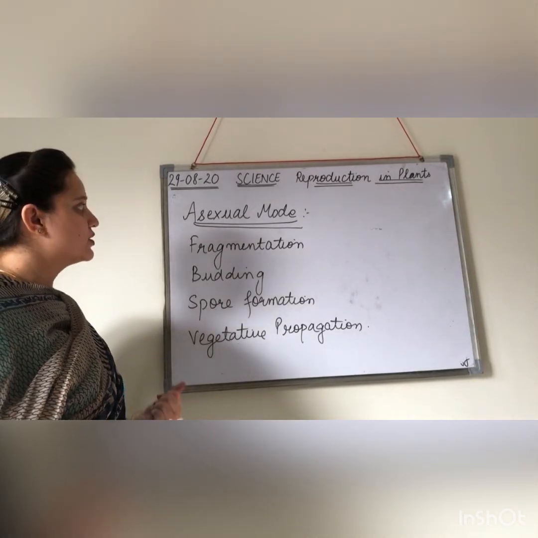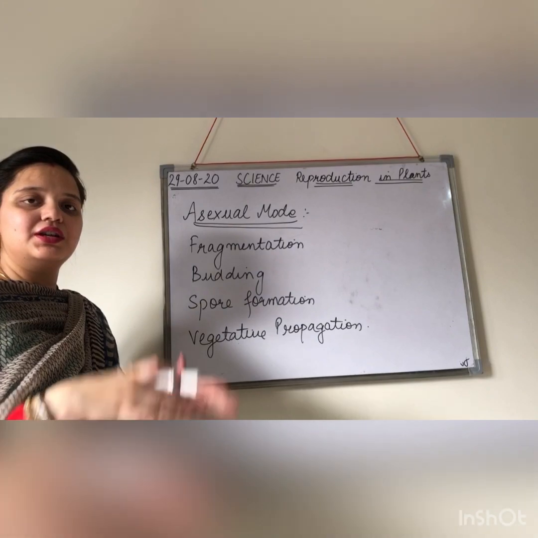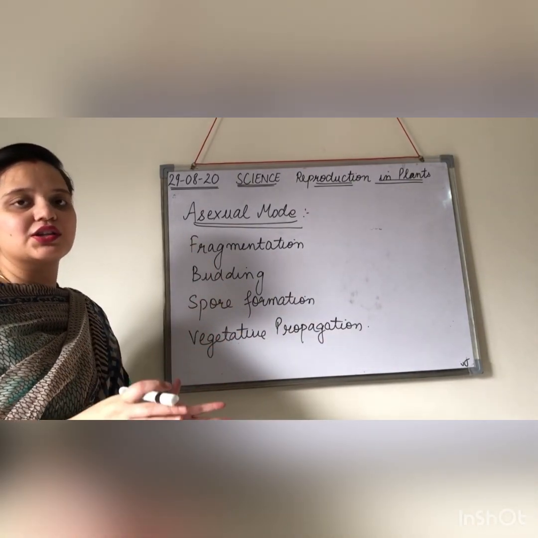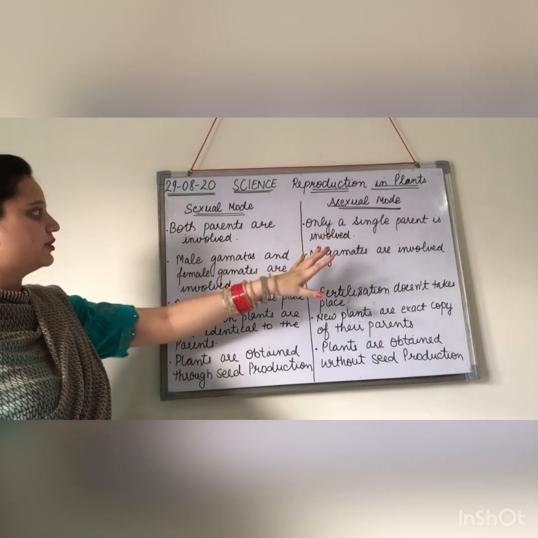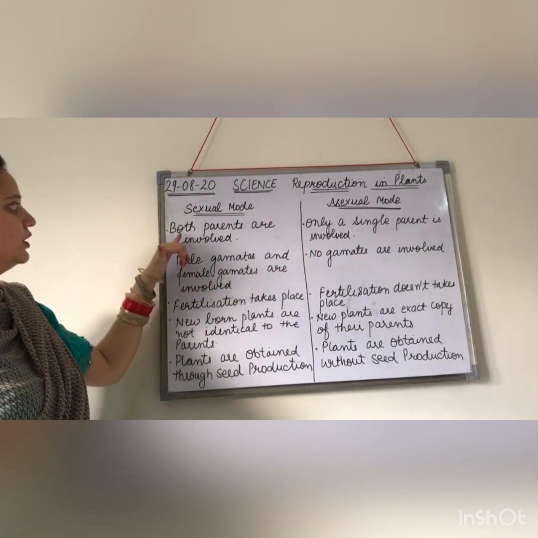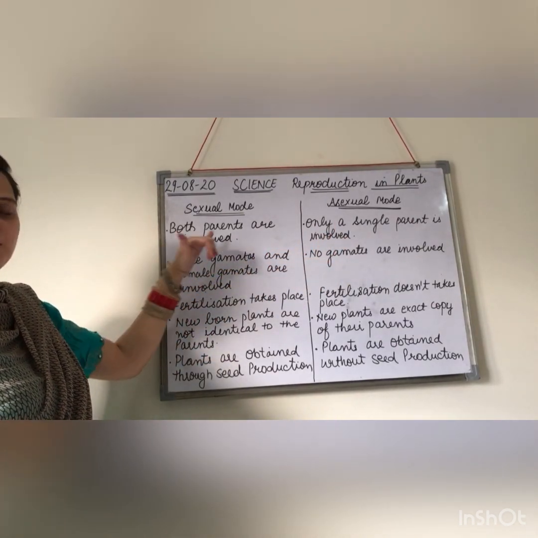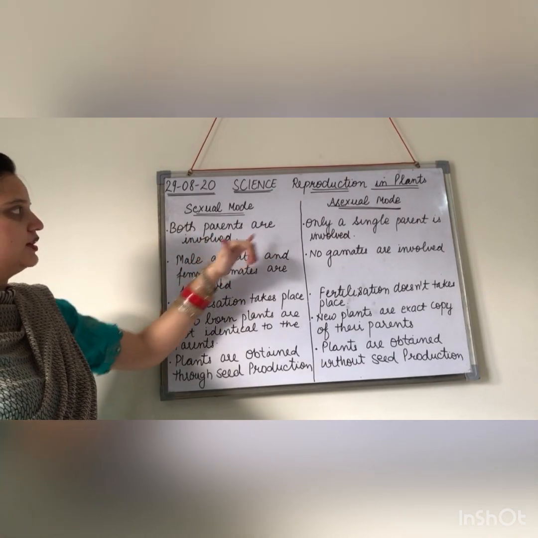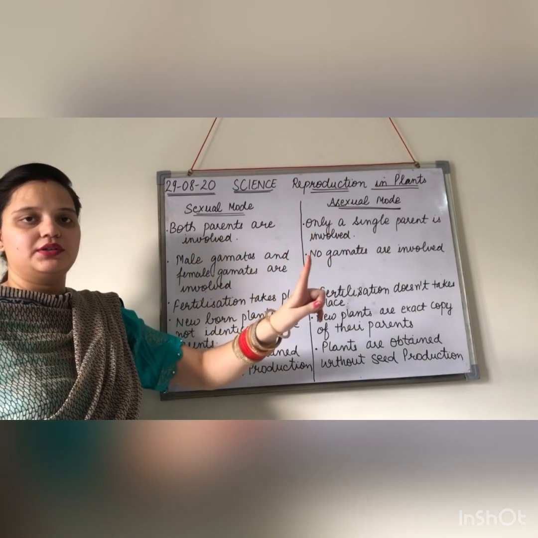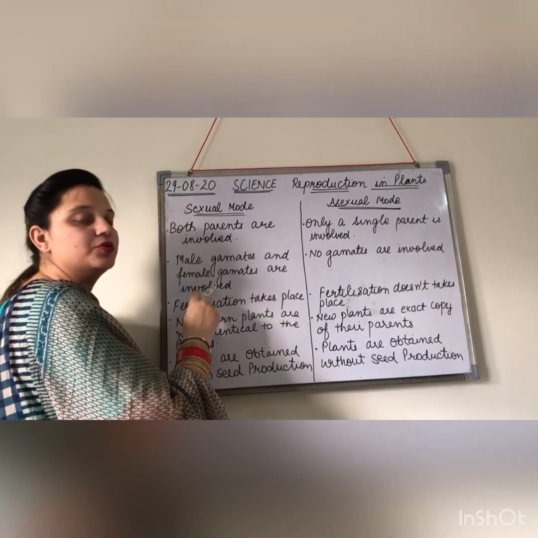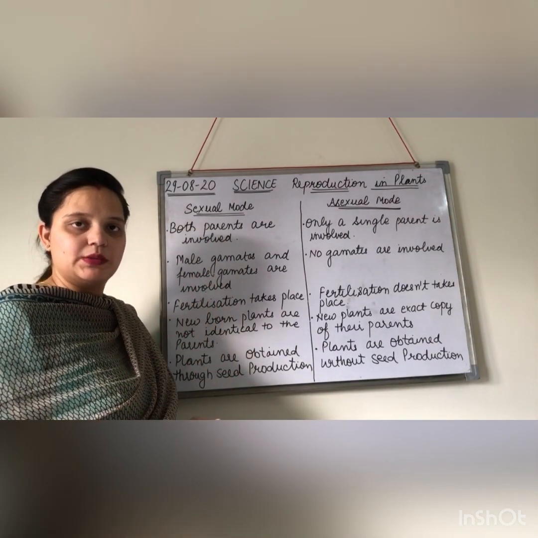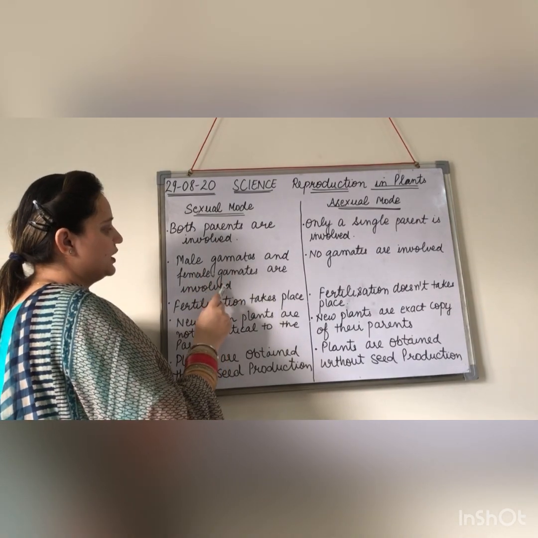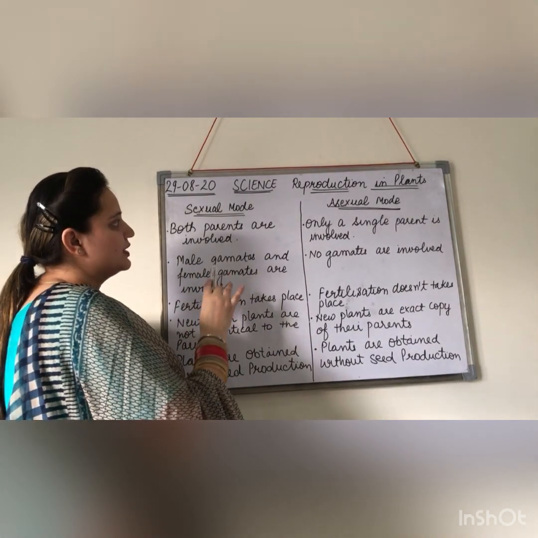Okay, so let's discuss firstly the difference between the sexual mode of reproduction and the asexual mode of reproduction. In the sexual mode of reproduction, both the parents are involved, right? But in asexual, only one parent is involved. For the sexual mode of reproduction, if both parents are involved, that means their gametes will be involved. Female and male gametes are involved in the sexual mode.